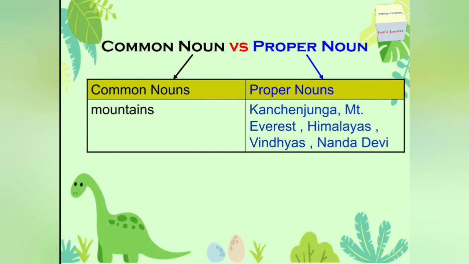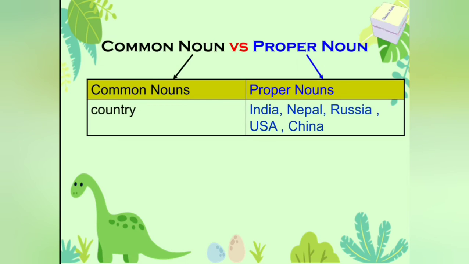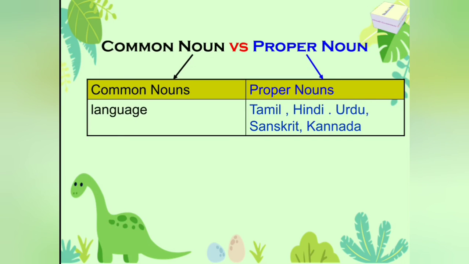Mountain is a common noun, but if we talk about any particular mountain like Kanchenjunga, Mount Everest, Himalayas, Vindhyas, Nanda Devi, then these are proper nouns. Likewise, country can be any country, so it's a common noun, but if we talk about any particular country like India, Nepal, Russia, USA, China, then these are proper nouns. Language is a common noun, but if we talk about any particular language like Tamil, Hindi, Urdu, Sanskrit, Kannada, all these are the names of languages, so these are proper nouns.